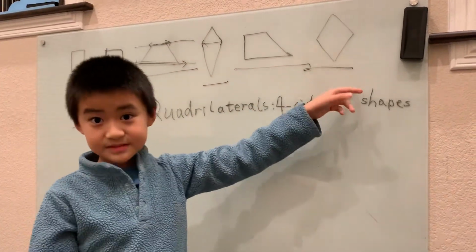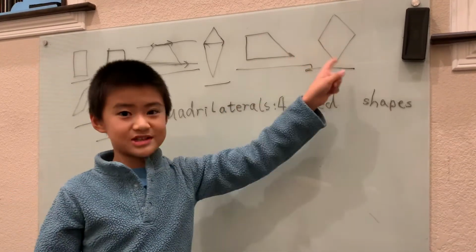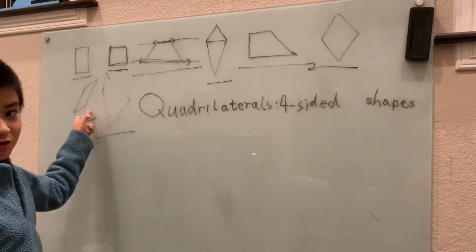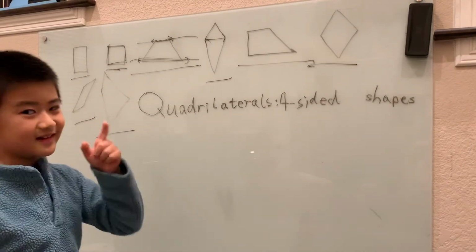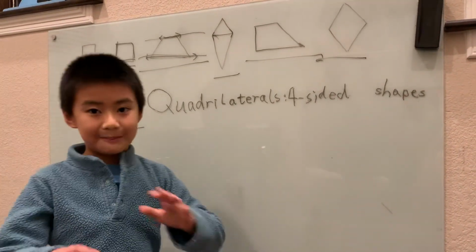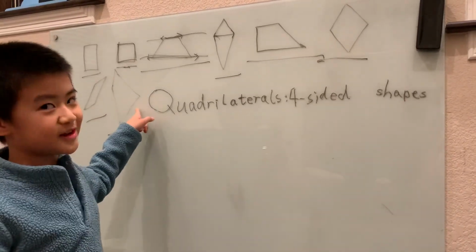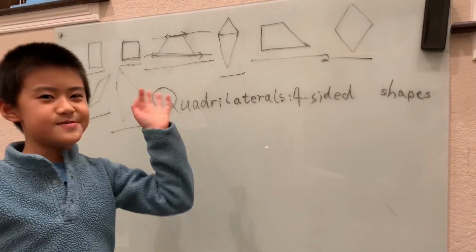The rhombus? Yeah, that's right. All four sides are the same. So parallelogram? Yeah, you got it. Right again. The opposite sides are all parallel. So here, no U shape, what's that? Yeah, no features.